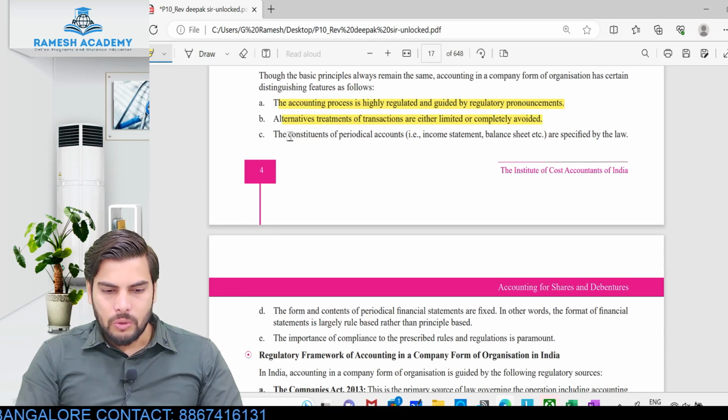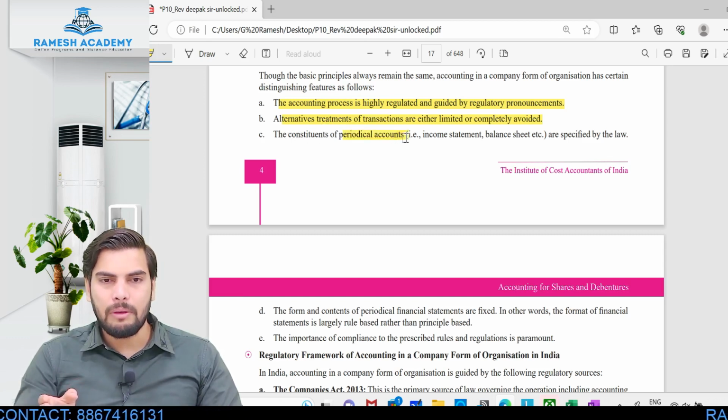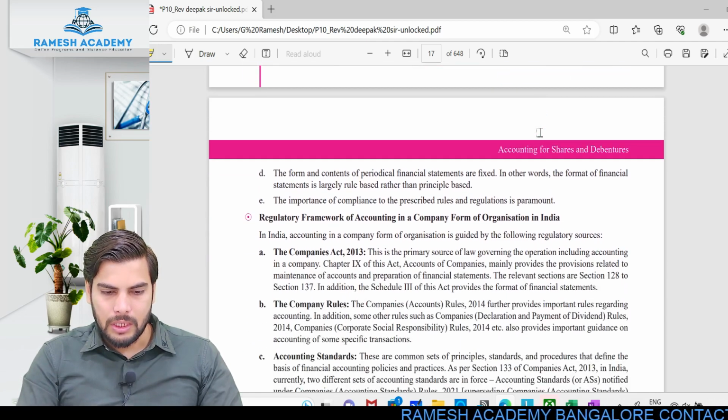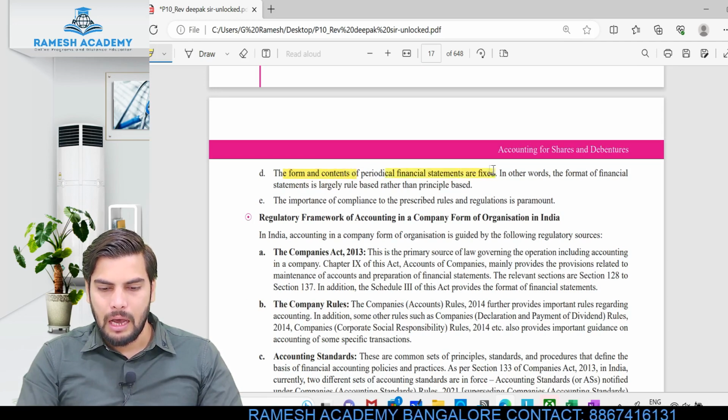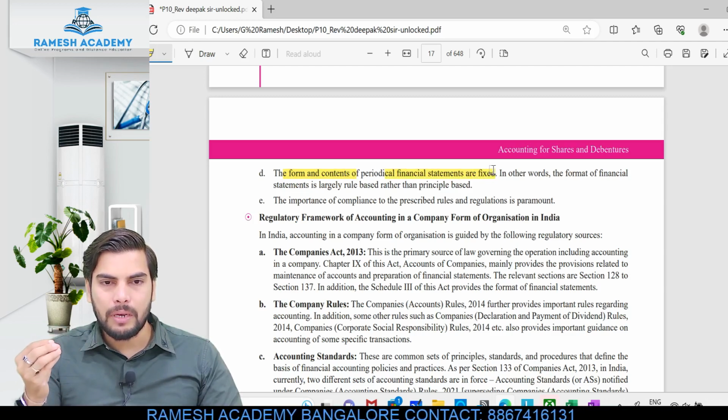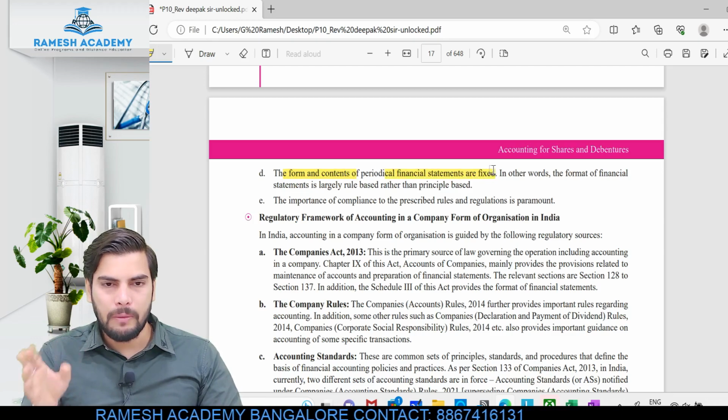Next, the constituents of periodical accounts. When it comes to a company, they prepare the financial statements for a specified period. Whether it is the income statement, which is nothing but the P&L account, or the balance sheet, these statements will be prepared for a definite period of time. The form and content of periodical financial statements are fixed. The format in which we are supposed to prepare the financial statements of a company is predefined, or prescribed.